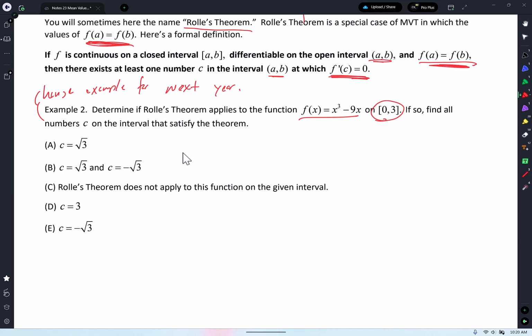All right, let's find if Rolle's theorem applies. So I need to make sure that my average rate of change is 0 for Rolle's theorem. So f of 0 equals 0 cubed minus 9 times 0, so I get 0. f of 3 equals 3 cubed minus 9 times 3.